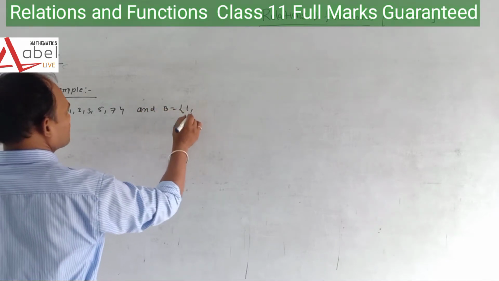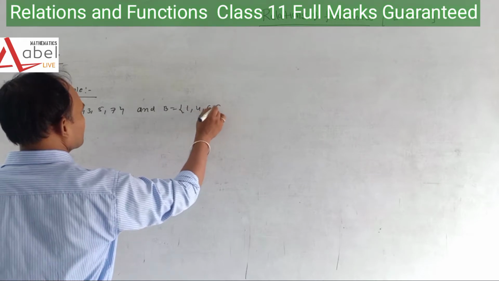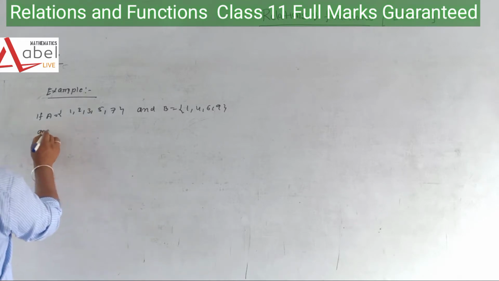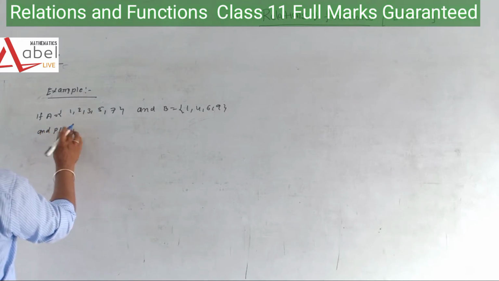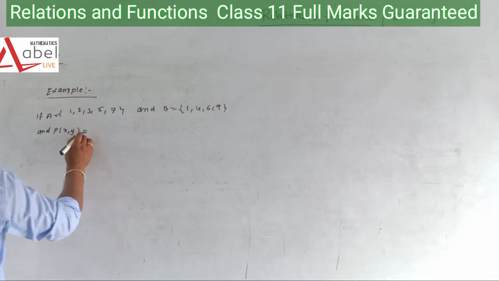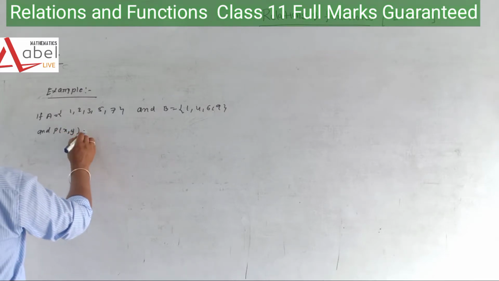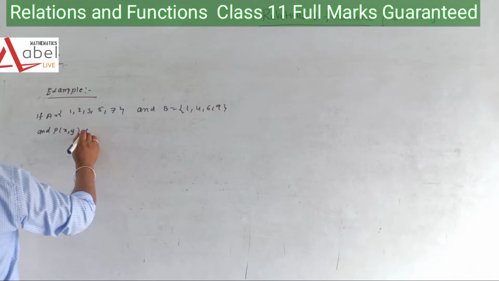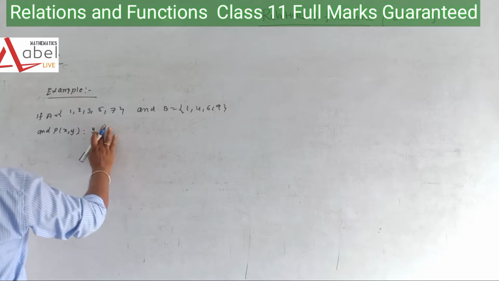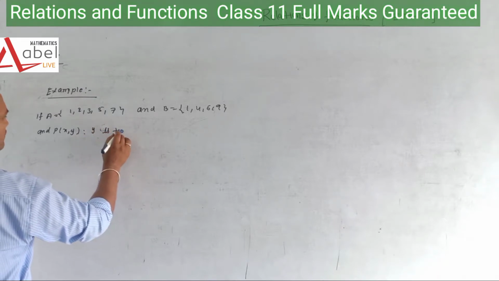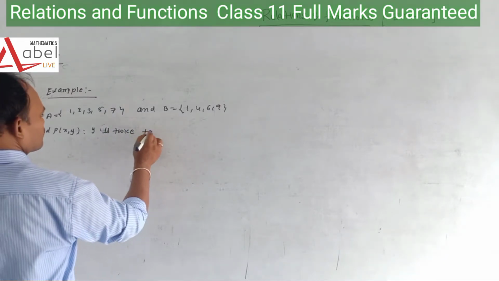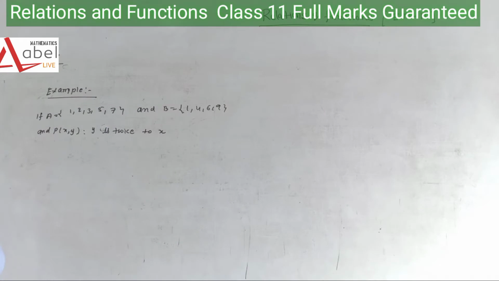B equals {1, 4, 6, 9}, and P(x, y) such that y is twice of x, 2x.